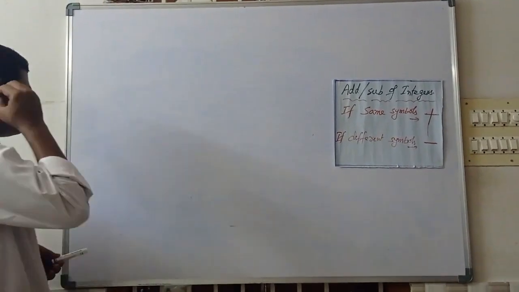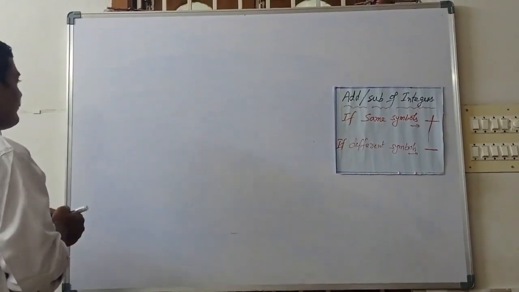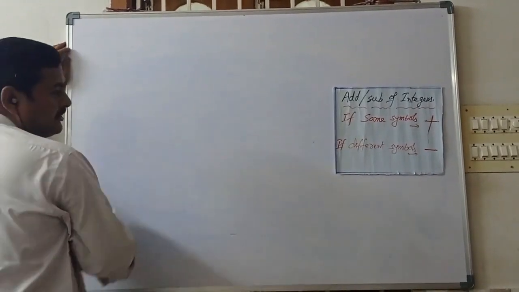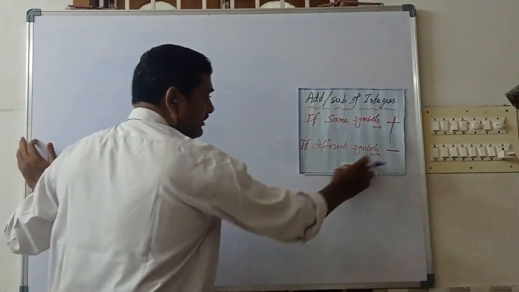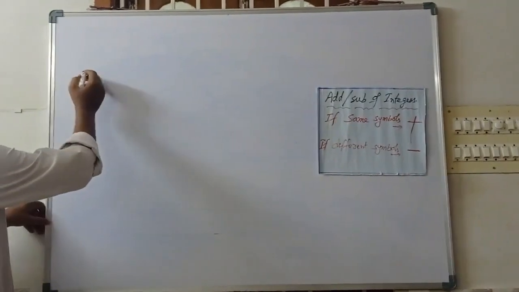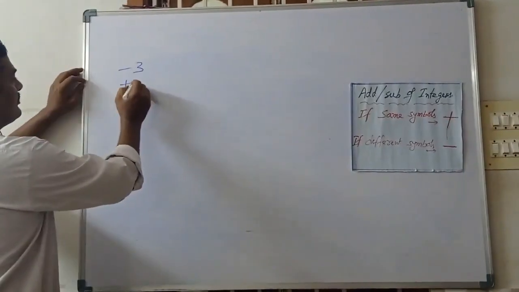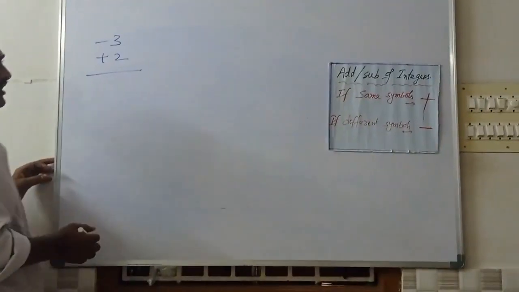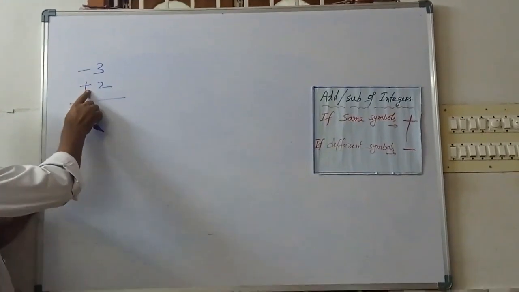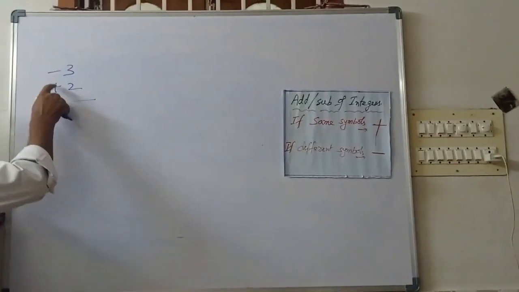If the symbols are different, what will happen? If the symbols are different, we subtract. For example, minus 3 plus 2. Here we observe the symbols, and the symbols are different.